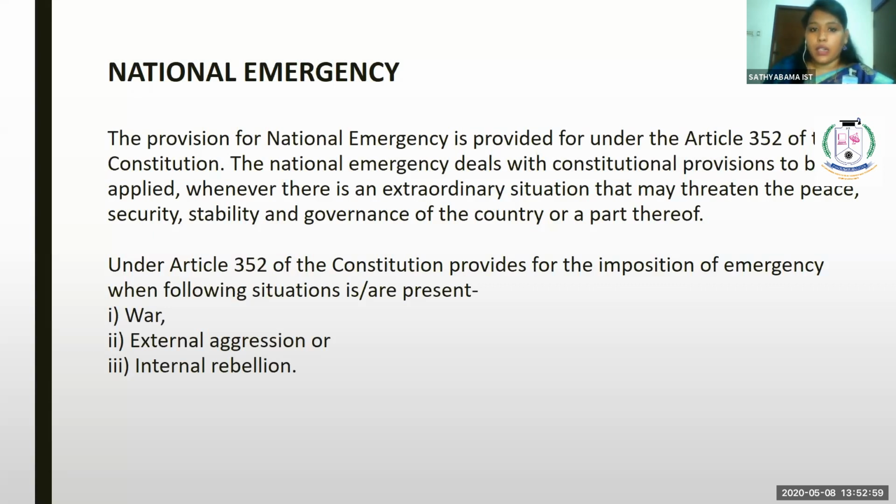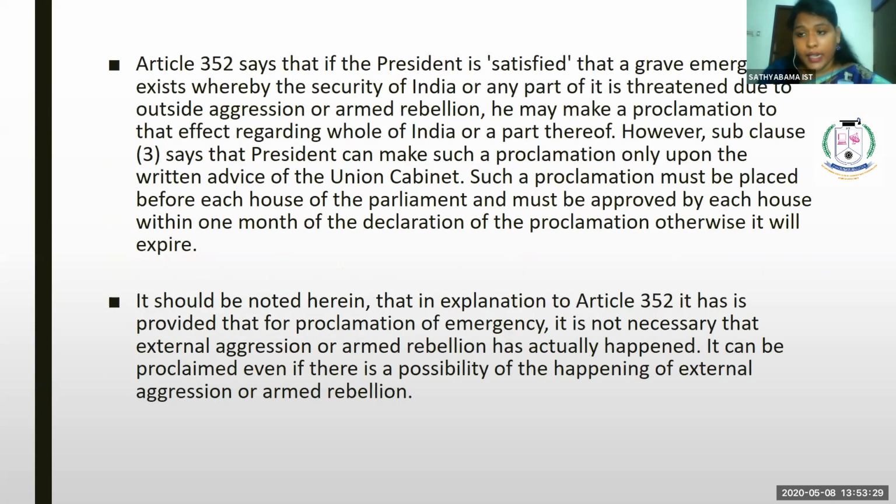It is not necessary that the aggression be for the entire country; even if it is for a particular state, the president has the right to declare emergency, and he can proclaim emergency for that particular state alone. Article 352 says that when there is a war, an external aggression, or an internal rebellion, the president has the right to declare emergency provision for the country.